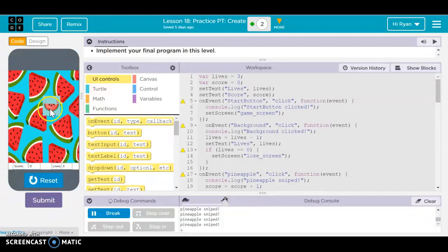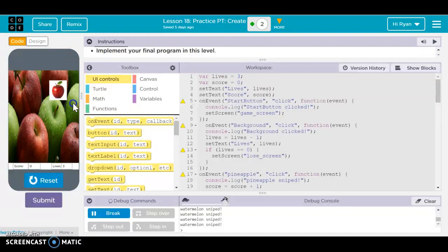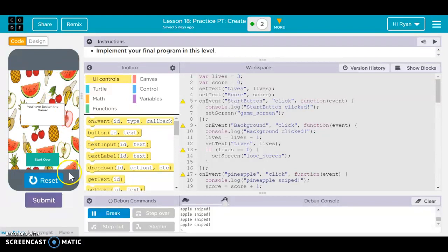There, and this is the second level. Once again, if I hit the background, you lose lives. And for this one, I increased it by a lot of points, so it makes it seem like you're really good at the game. Bam. Alright, this is the final level. And yeah, you beat the game.